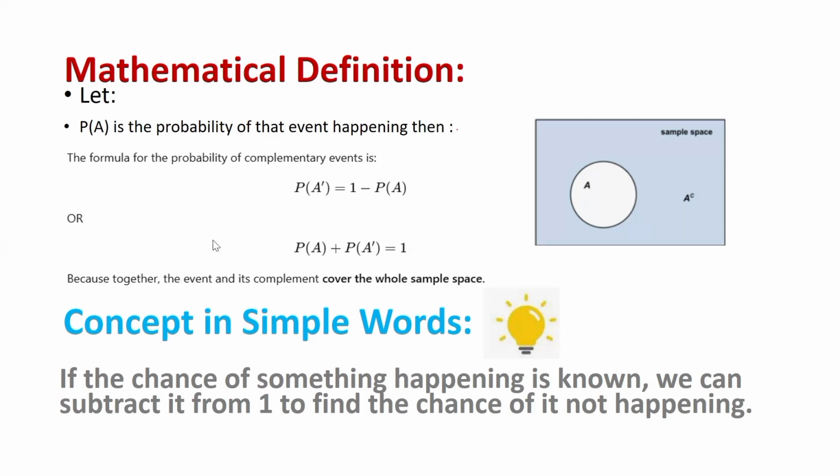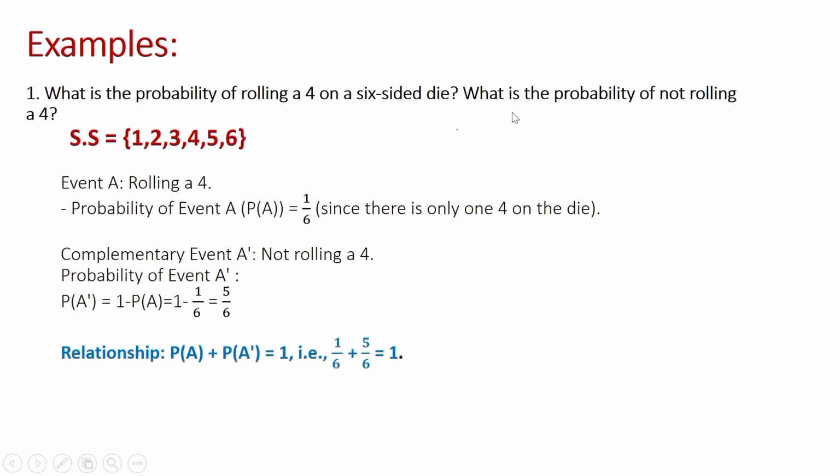Now we will discuss some mathematical examples for the probability of an event and its complementary event. In the first example, what is the probability of rolling a 4? It means when we are rolling a die, what is the probability of getting 4, and what is the probability of not getting 4?